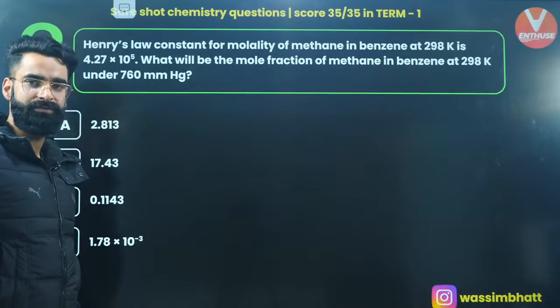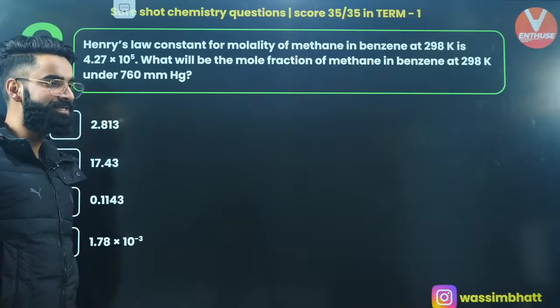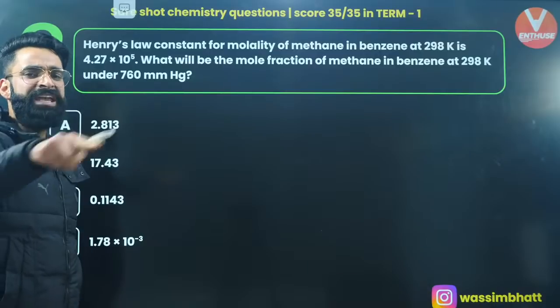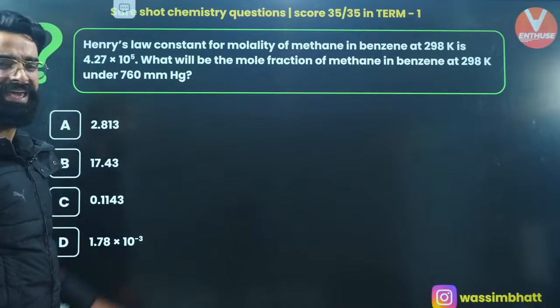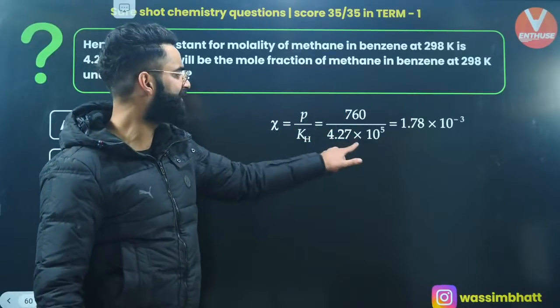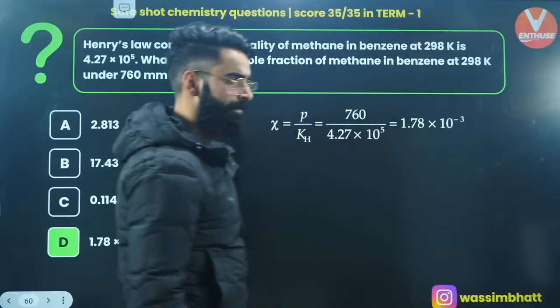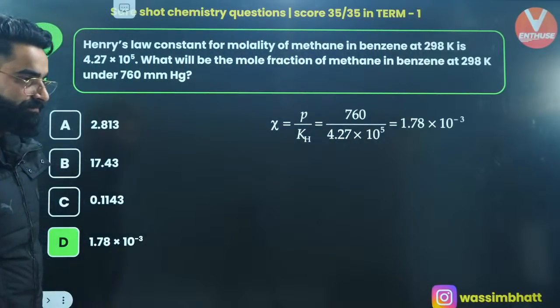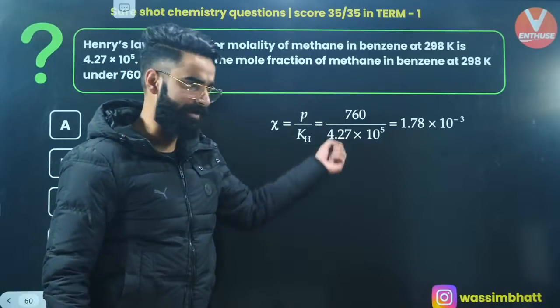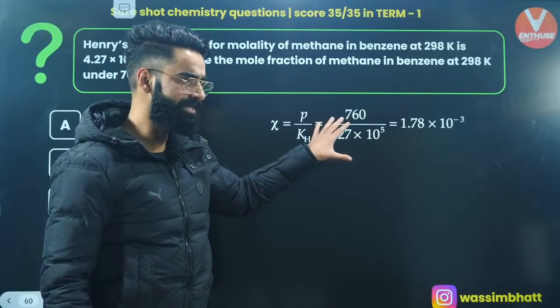Henry's equation: P is equal to Kh multiplied by chi. You are supposed to calculate chi, which is going to be P divided by Kh. P is given to you, Kh is given to you. So solve it: 1.78 into 10 raised to the power minus 3. Perfect. I know this involves a little bit of calculation, and that's why you are taking time in solving this. But this is the concept, right?